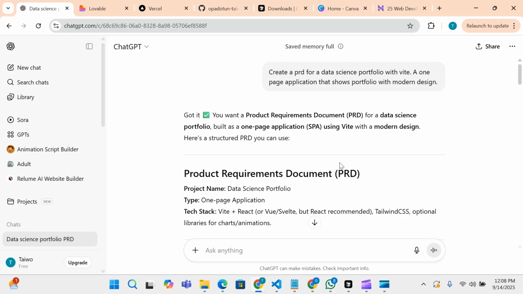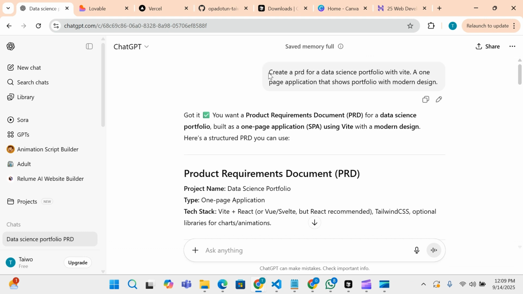Welcome back. So what we are going to be doing here is to follow that same flow that we had from before. The first thing is to go to ChatGPT to generate the prompt we are going to be giving Lovable to create our first draft of the portfolio application, anyone you want to call it. So the first thing I did was to give ChatGPT a very fast and sharp prompt about what I want to build. I said create a PRD for a data science portfolio, a one-page application that shows a portfolio with modern design. So it gave me this.